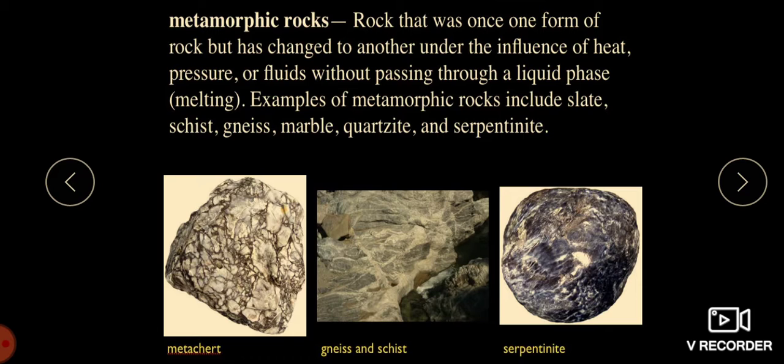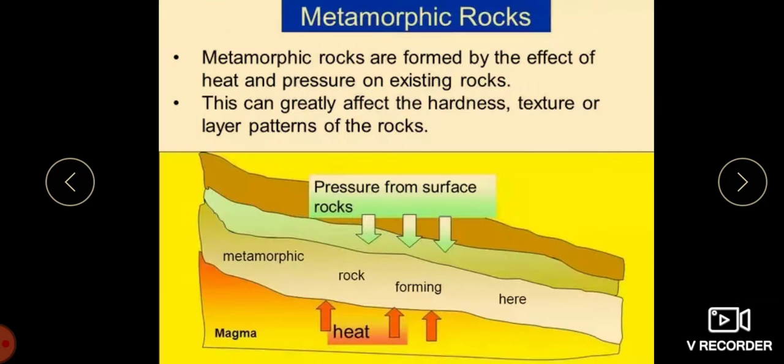For such rocks, we call them metamorphic rocks. Examples of metamorphic rocks include slate, schist, gneiss, marble, quartzite and serpentine. All these are examples of the metamorphic rocks.